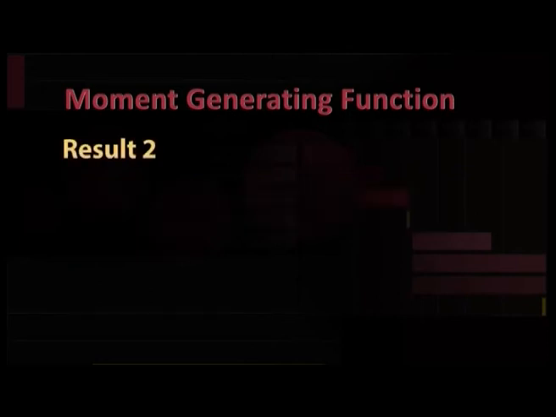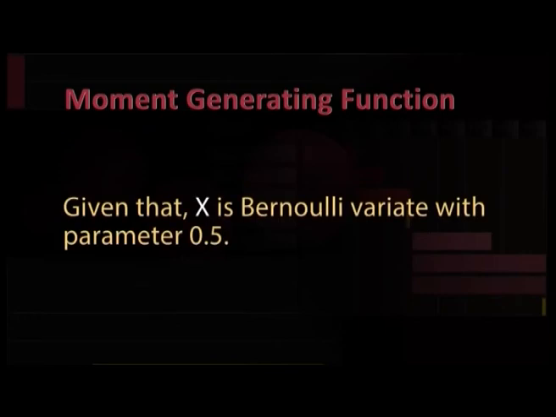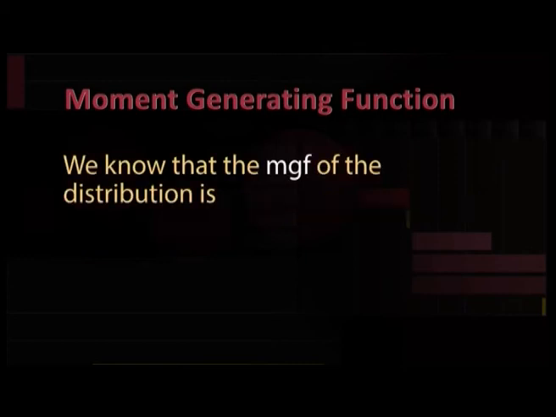Result 2. If x is a Bernoulli random variable with parameter 0.5, then we can show that the 10th raw moment is also 0.5. Given that x is a Bernoulli variate with parameter 0.5, we know that the MGF of the distribution is M_X(t) equal to pe^t plus q.